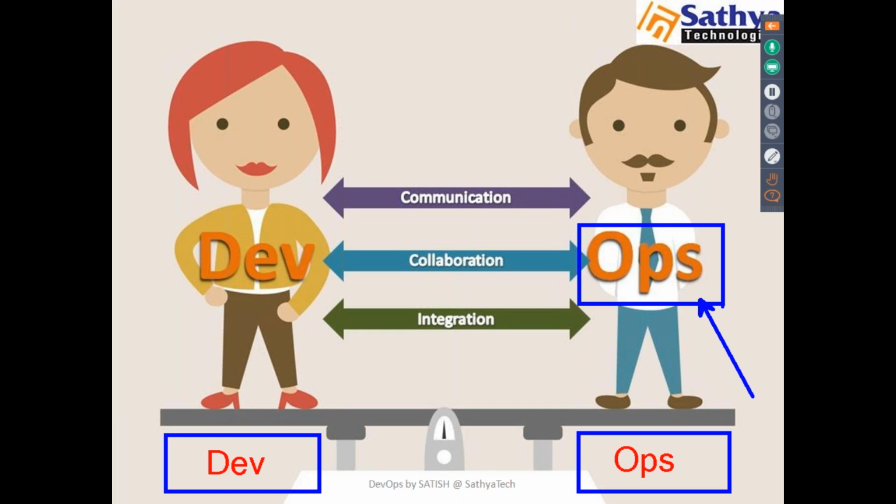Everything they'll verify, and they will try to rectify that issue. If they are unable to resolve the issue, this ops team will simply throw that issue to the dev team. There is some issue with the application, so they'll simply throw the issue to the dev team.